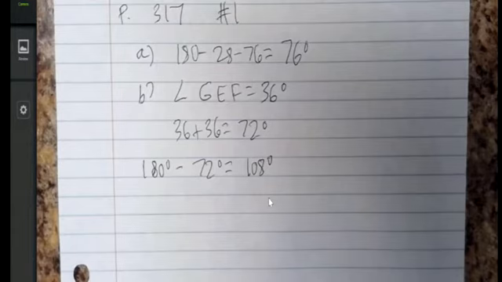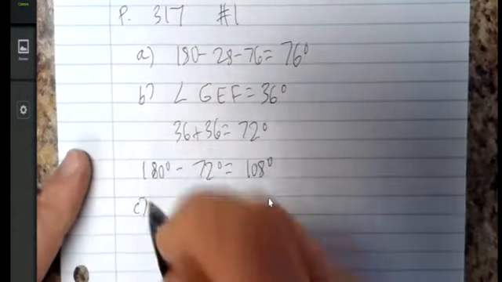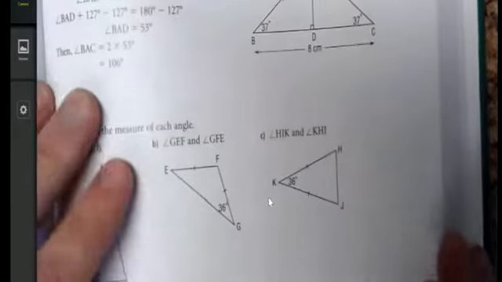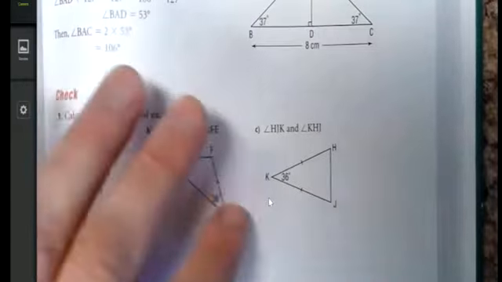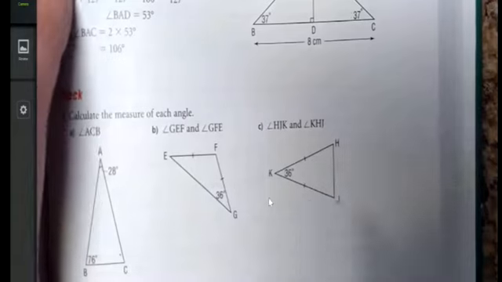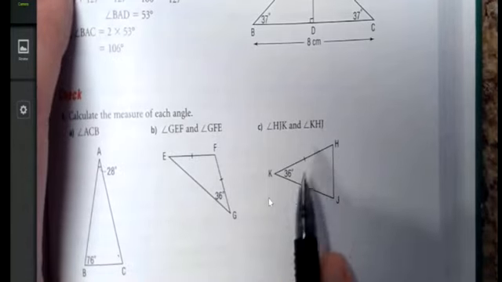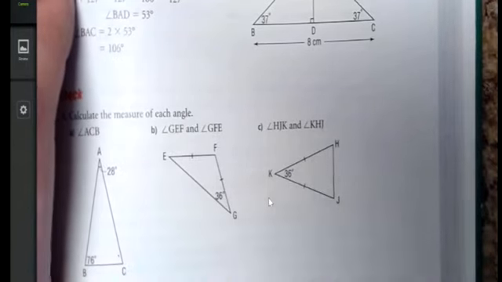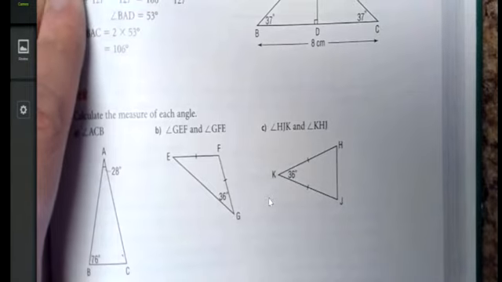That's B. Now let's have a look at C. My book doesn't want to allow me to do that, so we're stuck with this. Got, again, an isosceles. This side is equal to this side, and the angle that's different from the other two is 36.